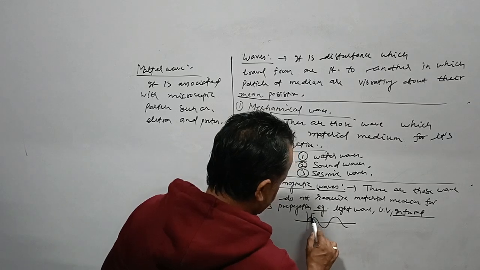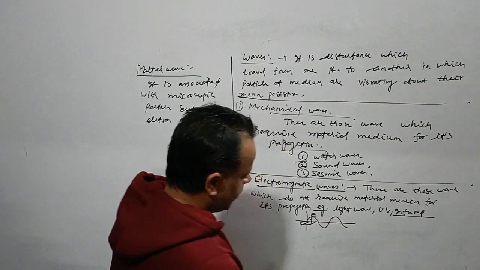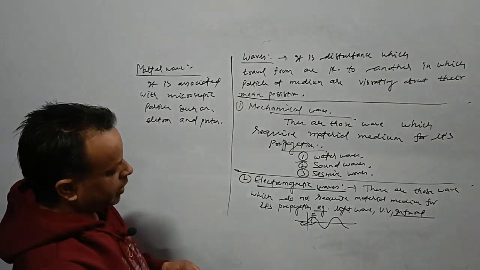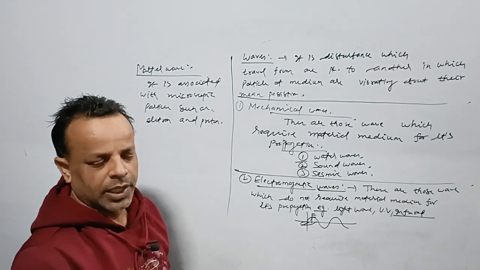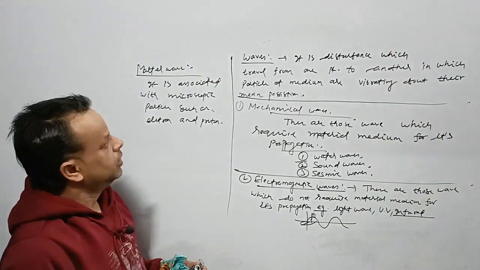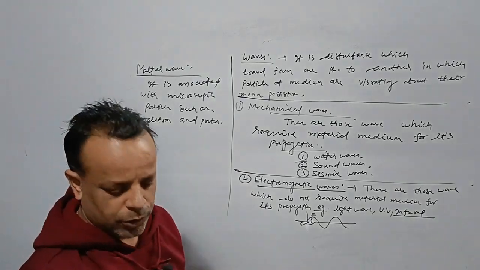It has two components, electric and magnetic fields, which are perpendicular to each other. Examples are light waves, UV rays, infrared, X-rays and so on. Then we have matter waves, which are waves associated with microscopic particles.